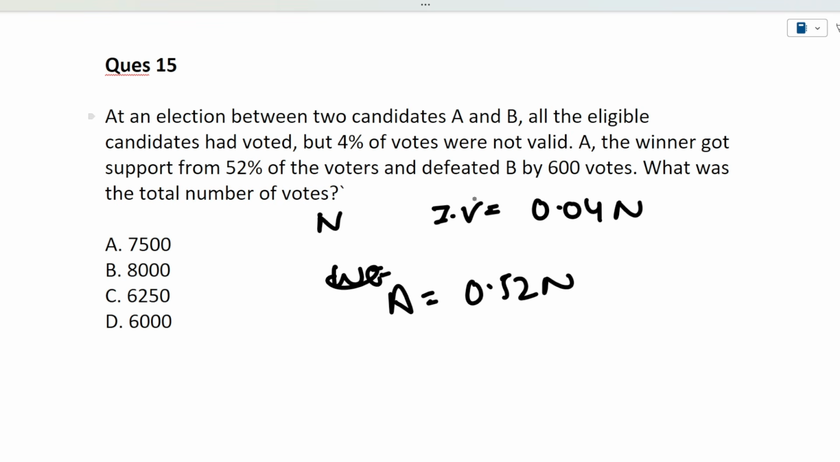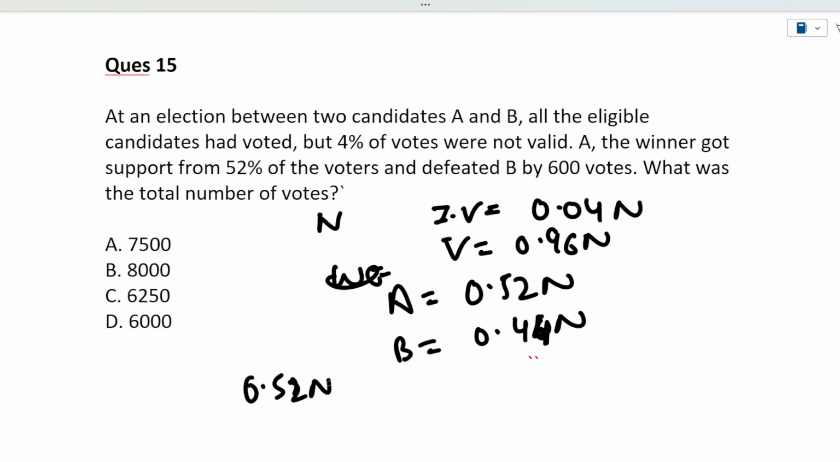Now, how many votes did B get? See, the total valid votes are 0.96 n. So B got 0.96 minus 0.52 of n, so it will be 0.44 of n. Okay, so now the difference between A and B is given. So 0.52 of n minus 0.44 of n is given to us as 600. Okay, it is given to us as 600. So how will we solve it?